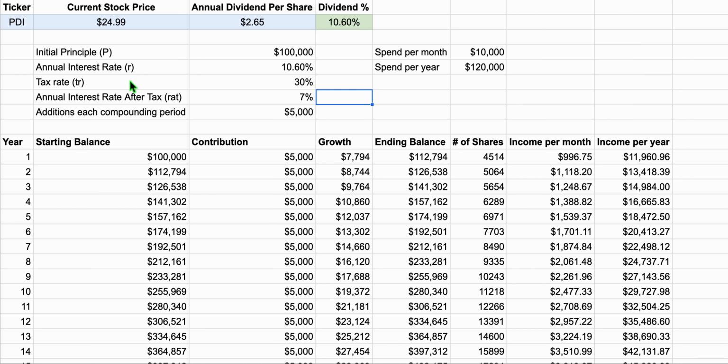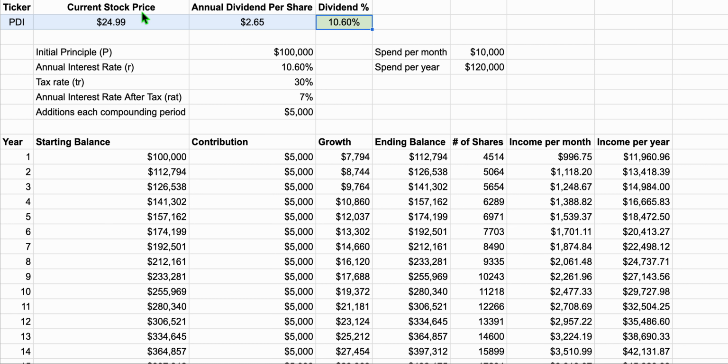So let me run through this. What I did here is I just picked a fund. This is PDI. It's something I'm usually putting money into, God willing, on a monthly basis or more. So I put some dummy numbers in here. This is the PDI stock price from Google Finance with the Google formulas, because this is a Google Sheet. This is the annual dividend. I did type this in, so it's what I checked last time, and then this is that percentage of the dividend based on the price for the annual dividend.